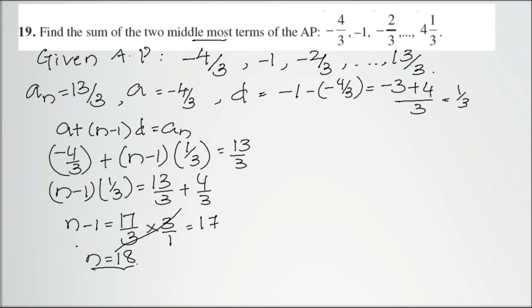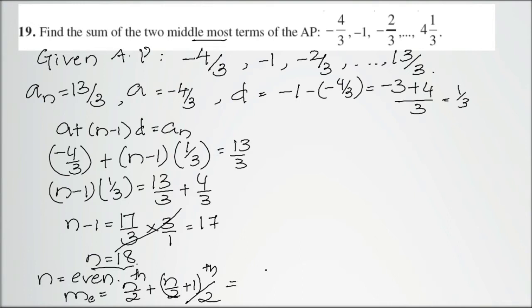When the total number of terms is even, we have learned a formula. When the number of terms is even, median will be the average of the n by 2 and n by 2 plus 1th terms. It's the average.